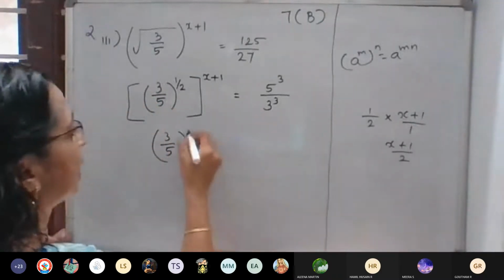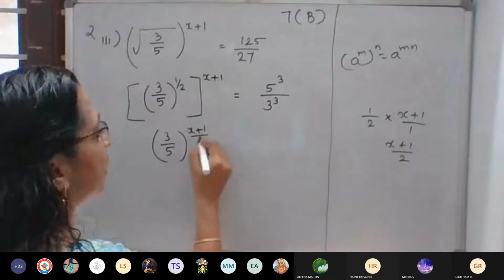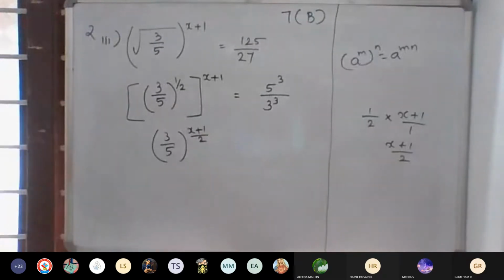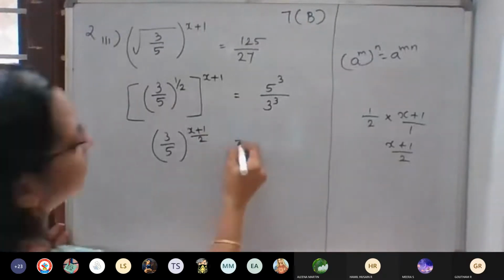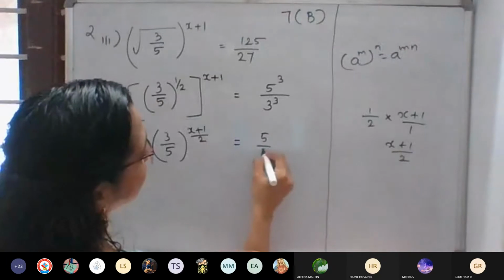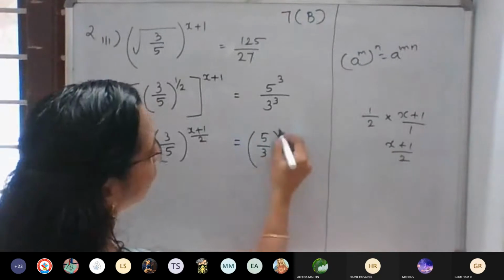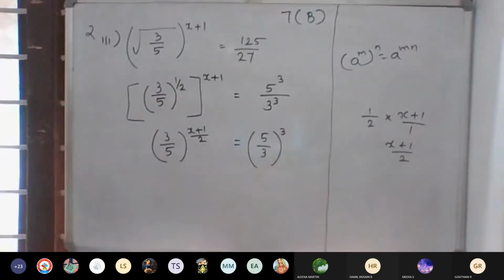So this we can write as x plus 1/2, which is equal to 5/3 the whole cube. Is it okay? Yes ma'am. This one, 5 by 3 whole cube, will make you confused.